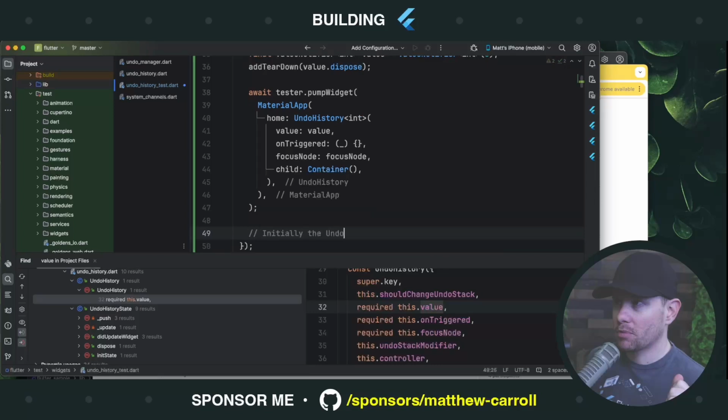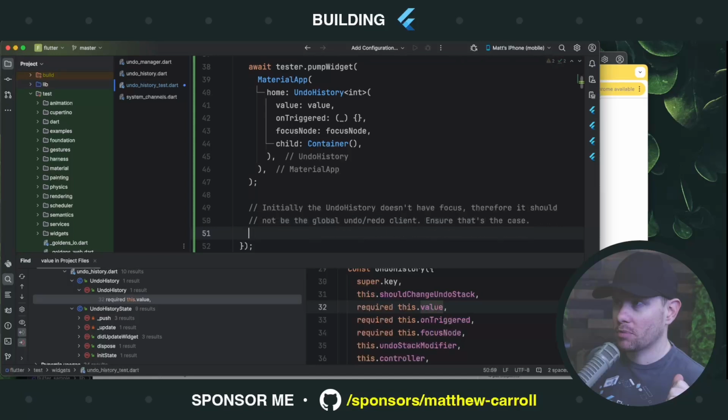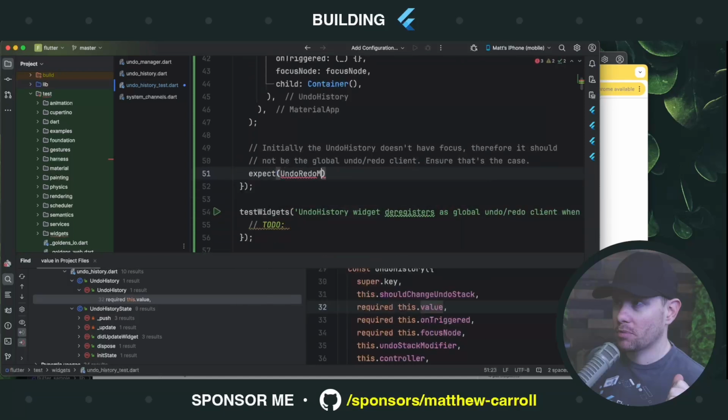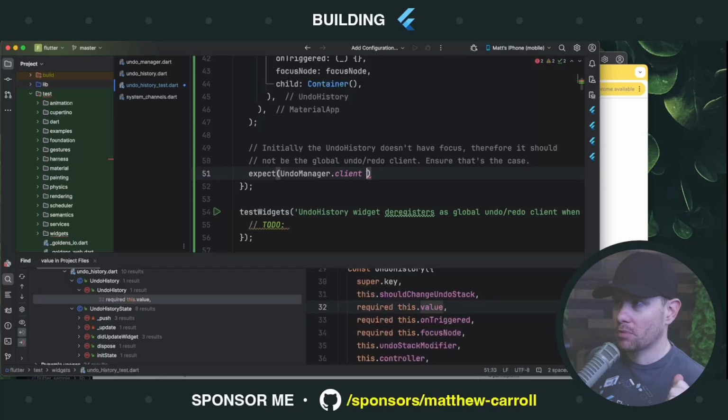Initially, the undo history doesn't have focus. Therefore, it should not be the global undo redo client. Ensure that's the case. So we will say expect undo redo. Uh-oh, why can't I access that? Is that not the name of the thing? Or is it just undo manager? Undo, okay. Undo manager. Oh, and we can't access the client. We can set it. Actually, no, maybe we can. So yes, we can. That's a property, not a setter.